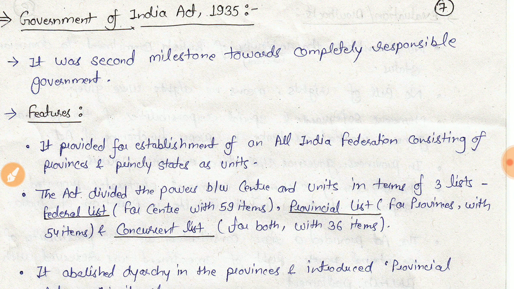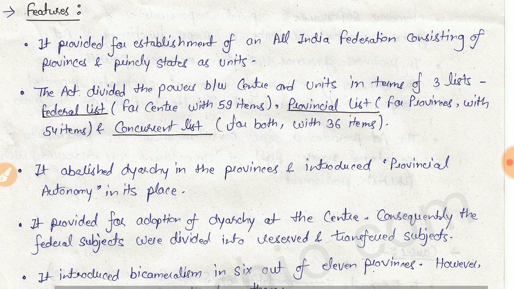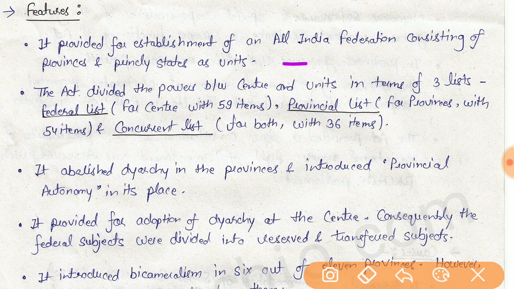Another important step in the introduction of responsible government was the Government of India Act 1935. Through this act, it provided for the establishment of an All India Federation consisting of provinces and princely states.